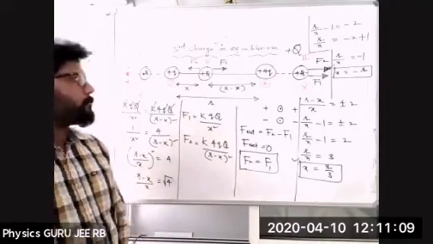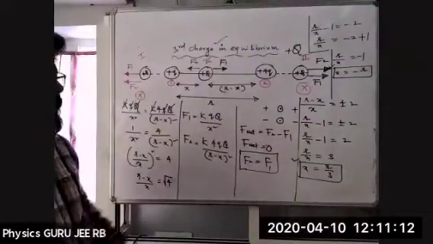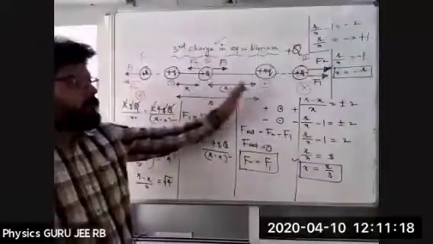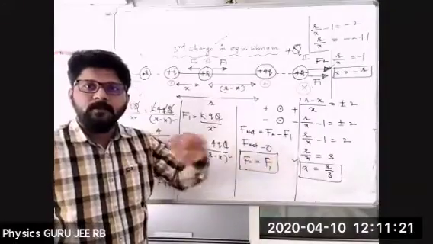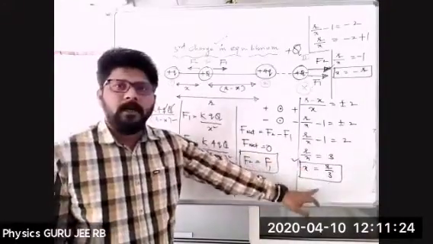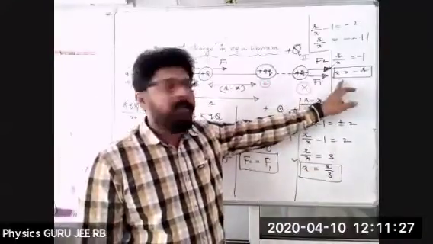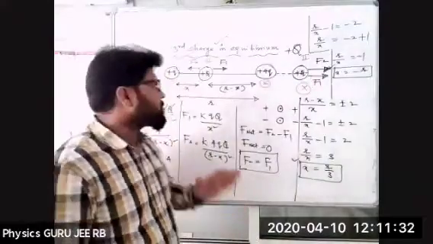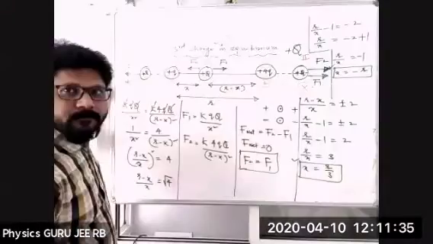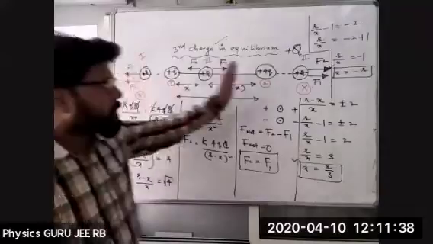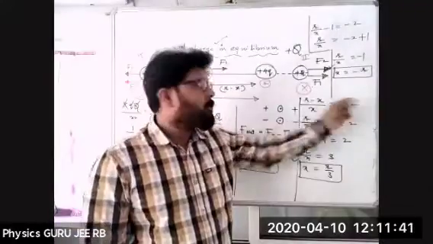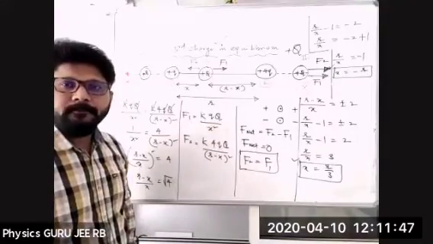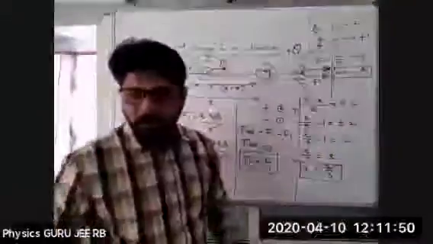Now here, if you see, x is equal to r by 3. R by 3 means it is in between these two. That means this is the correct answer. We are getting two answers here: x is equal to r by 3, and one more, if I take the negative sign, x is equal to minus r. So minus r is not possible, because minus r means we have to move away from the positive charge, or here away from the plus 4q charge. That means at this particular point it is not possible, as already we discussed. That's the reason this is not possible.